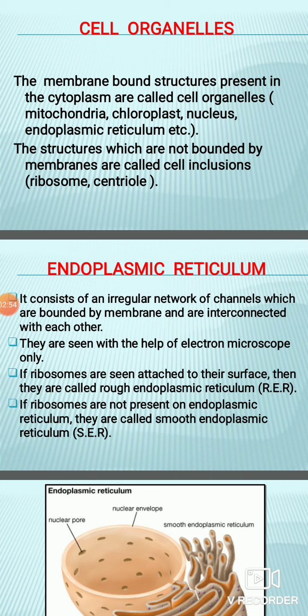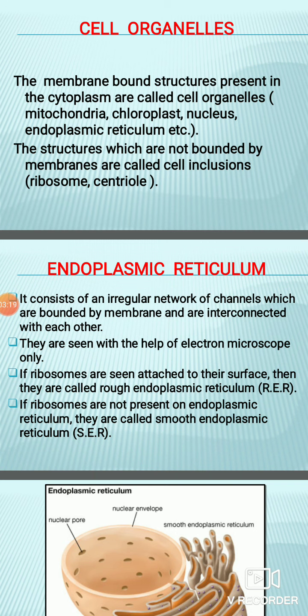On the other hand, there are certain cytoplasmic structures which are present in the cytoplasm, but they are not living, they are non-living, and they don't have a membrane outside their body. Such cytoplasmic structures are known as cell inclusions. The very best example of a cell inclusion is the vacuole.